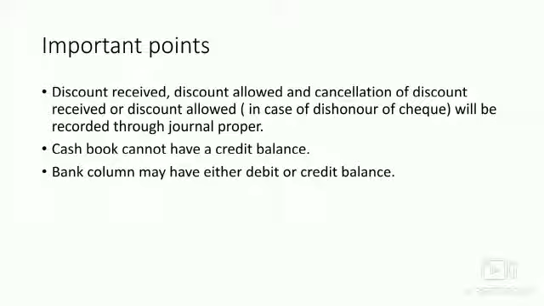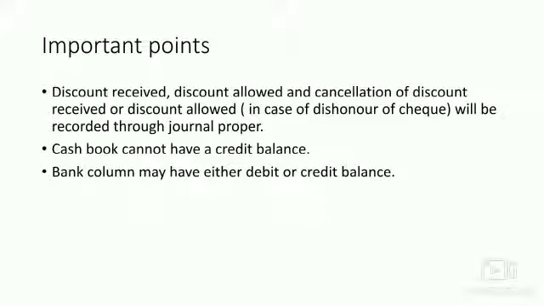Discount received and discount allowed were shown in the cash book as a separate column named discount, and these columns were just totaled up to get the value of discount received and allowed separately. We did not balance that, but now the practice is to pass these discounts through the journal proper but not through the cash book.